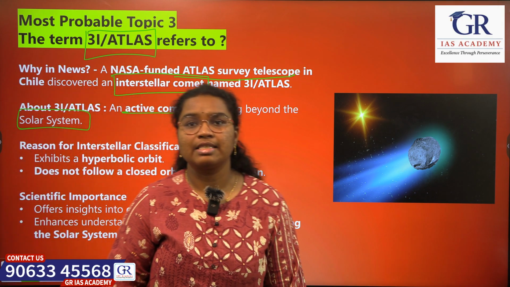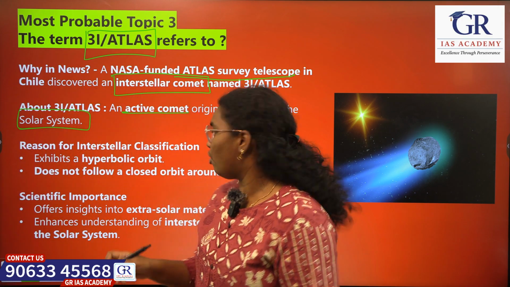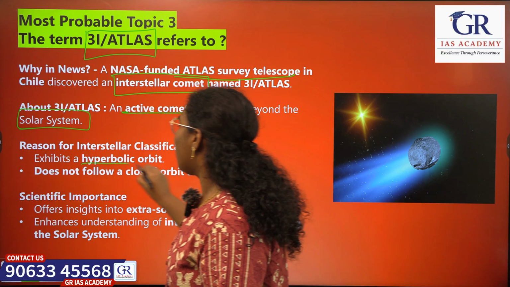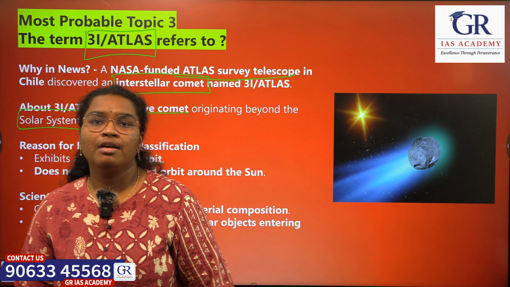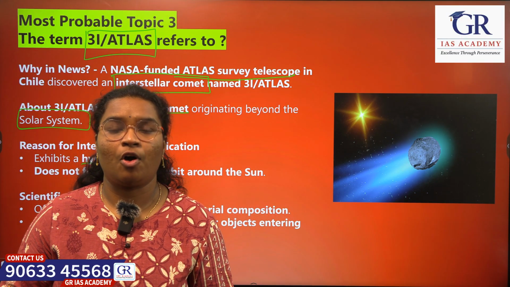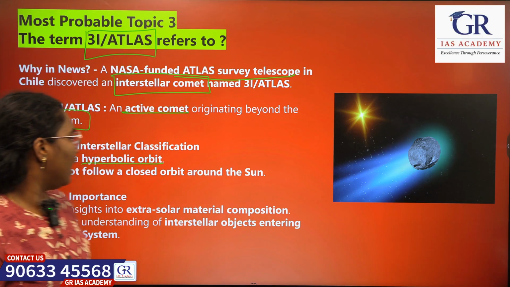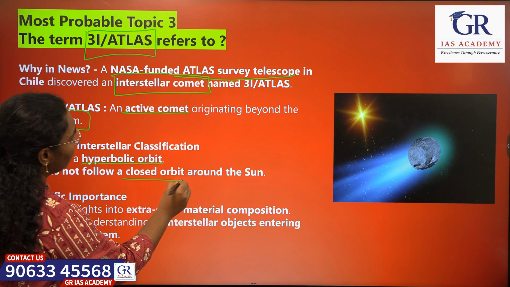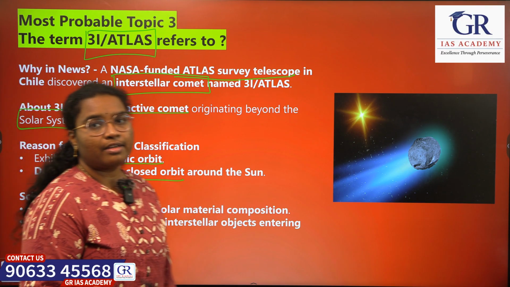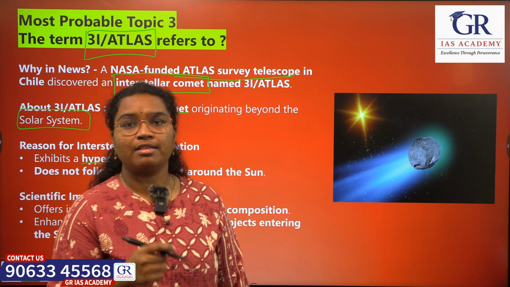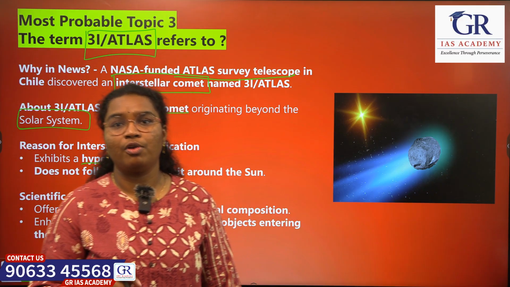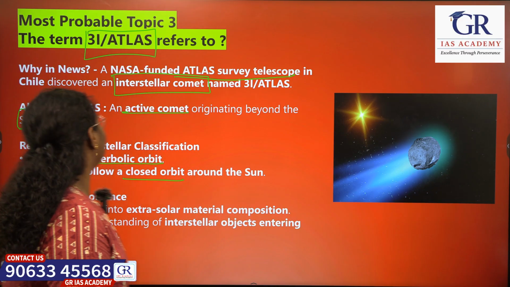What is the reason why it is classified as an interstellar object? Because it exhibits a hyperbolic orbit. Unlike the objects in the solar system which exhibit the elliptical orbit, it also does not follow a closed orbit around the sun. It enters and leaves the sun's orbit, but it does not follow any fixed orbit.